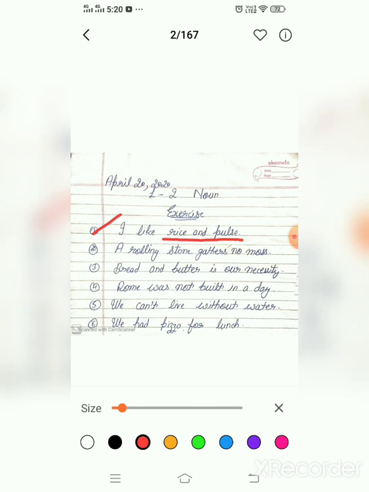They are material nouns. The second is: A rolling stone gathers no moss. Now you have to identify which type of noun is in this sentence. Stone. Stone is a common noun.